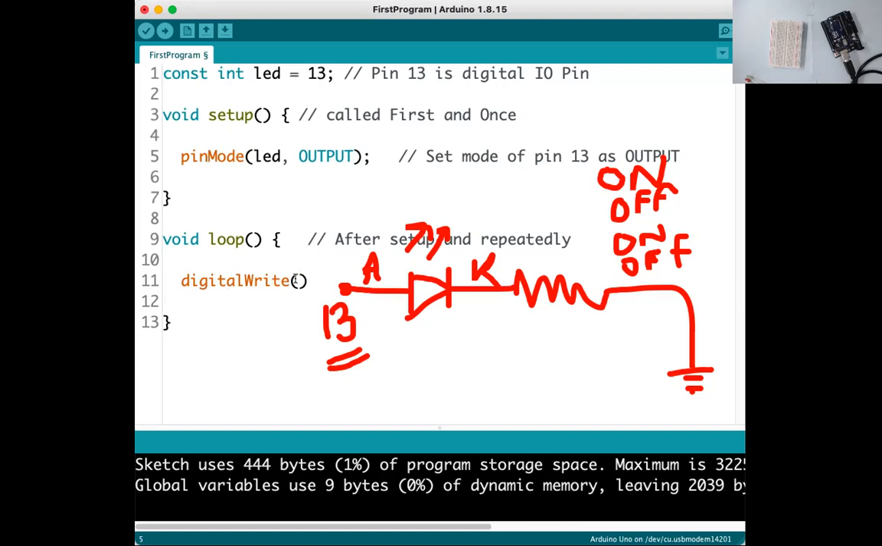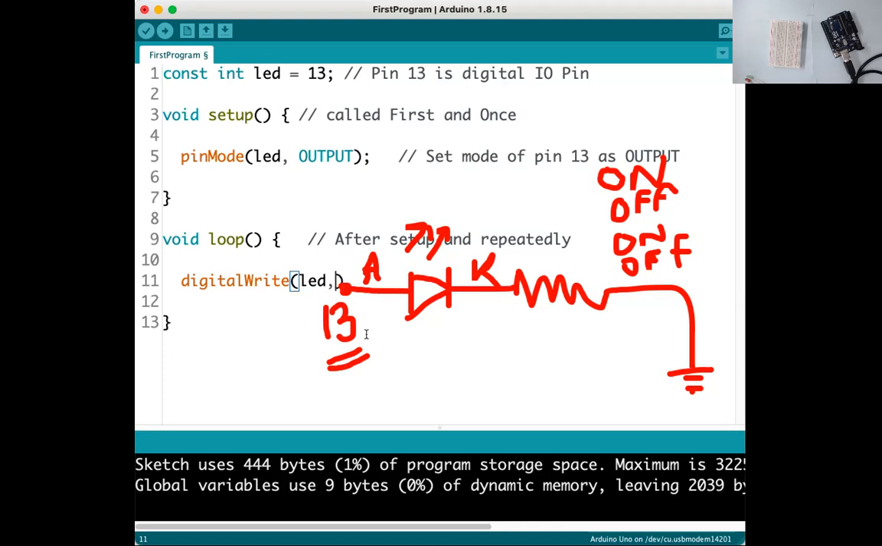W is capital. Now the digitalWrite function takes two arguments. The first one is 13, which pin. Instead of 13, you can write LED, because LED equals 13. The next one is what to write. Do you want to write HIGH or LOW? HIGH represents 5 volt, LOW represents 0 volt. Or you can write 1 or 0. 1 represents 5 volt, 0 represents 0 volt, that is like ground.